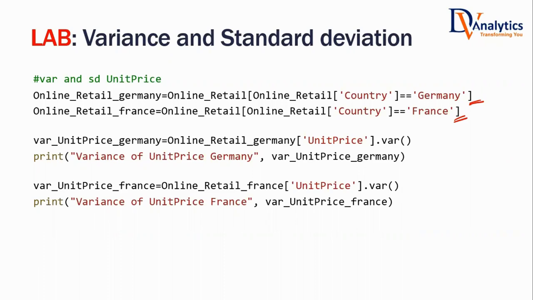All right. What is the unit price variance for Germany? 385. For France, how much is that? 7910. So obviously, where are we selling very, very versatile products, a huge range of products? Is it in Germany or in France? France. Listen to me carefully.